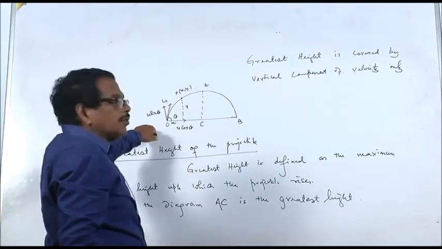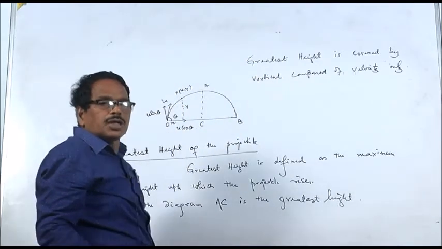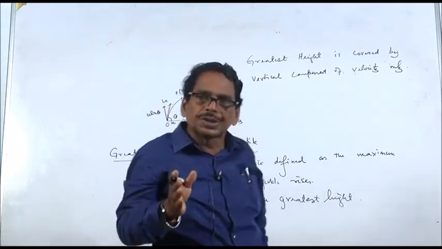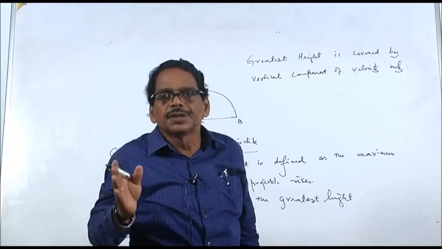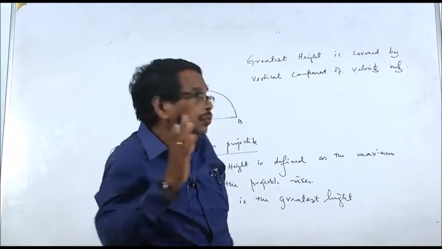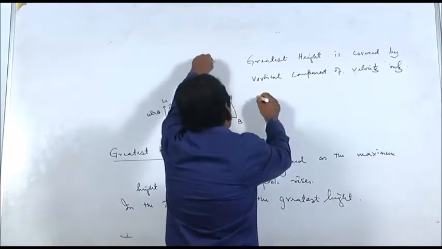Now what is the initial vertical component? The initial vertical component at the time of projection is u sin theta. At the highest point, the vertical component is 0.